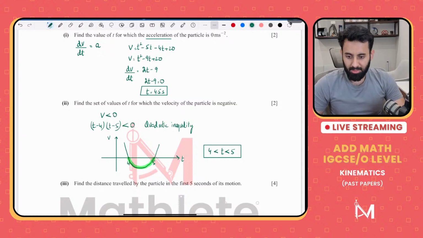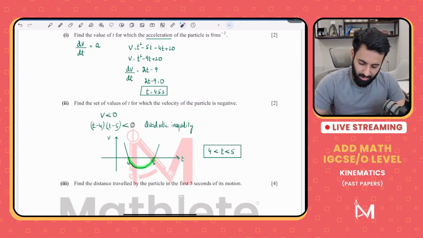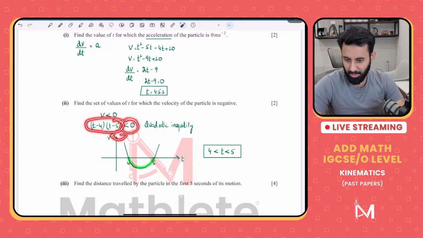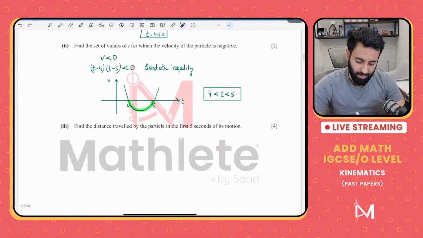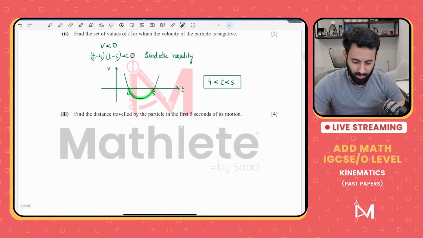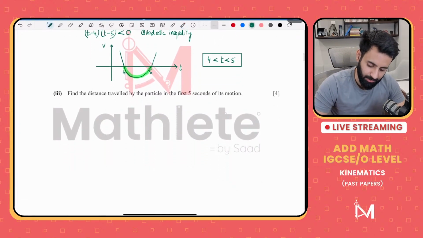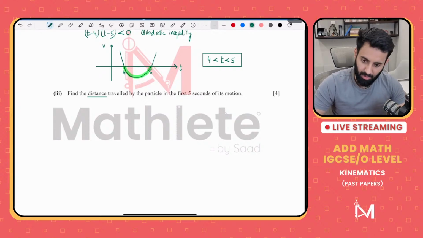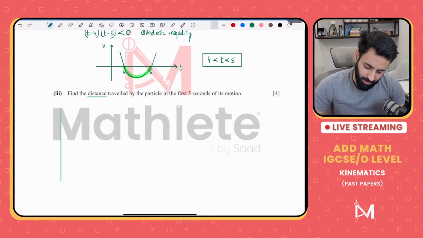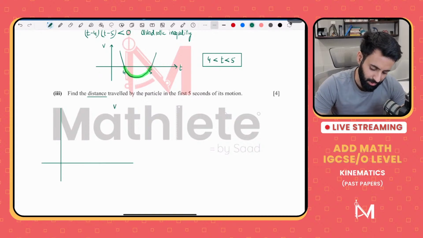So how did you understand it's a quadratic inequality? Well, this is a quadratic expression. This is an inequality. So combined, this makes a quadratic inequality. Okay. Find the distance traveled by the particle in the first 5 seconds of its motion. So distance traveled. What is it that gives you the distance traveled? The distance traveled is basically calculated by taking the area under the velocity time graph.